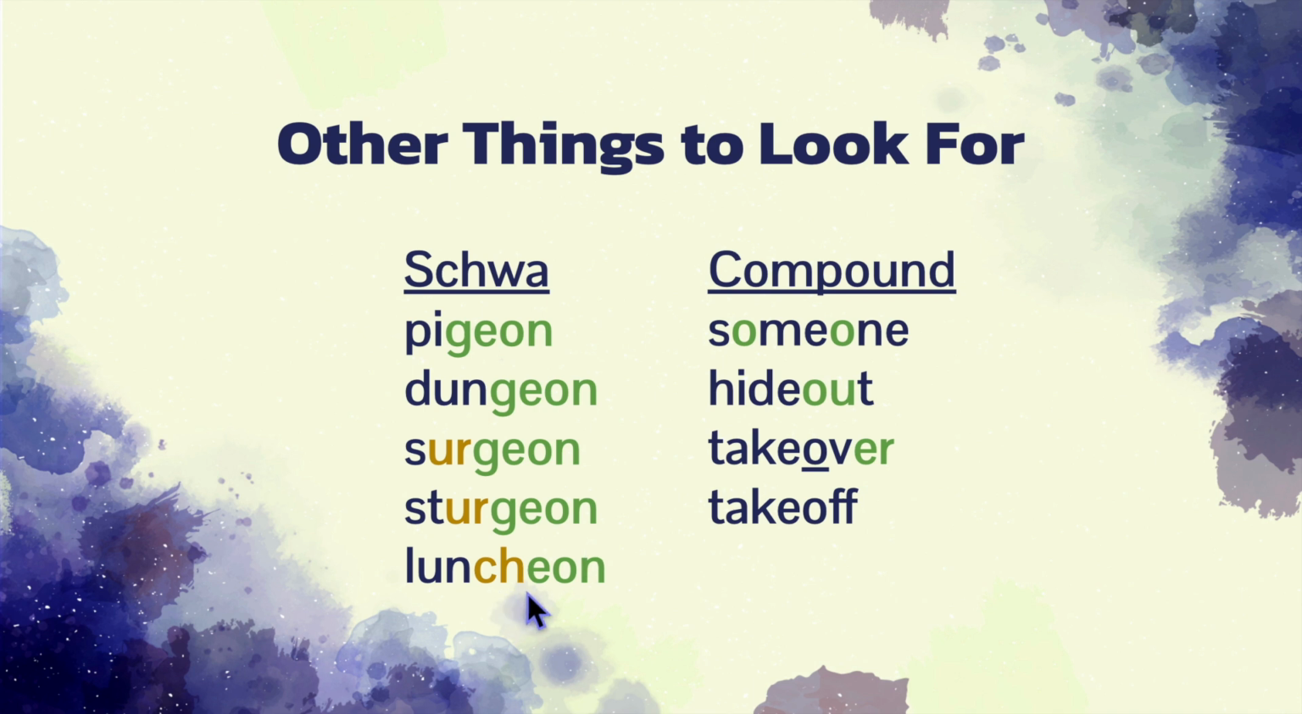In this word, CH will use its most common sound of "ch". So we have the word luncheon. Don't get tricked by words that are compound words, meaning two words put together. For example, here we have the word someone, where you can clearly see the word some and the word one. Both of these O schwa. Here we have the word hide and the word out, where OU has its most common sound of "ow". So we have hideout. Here is take and over, take over, and take off.